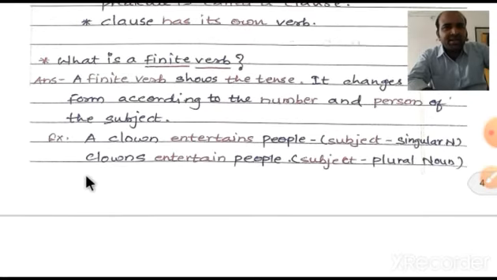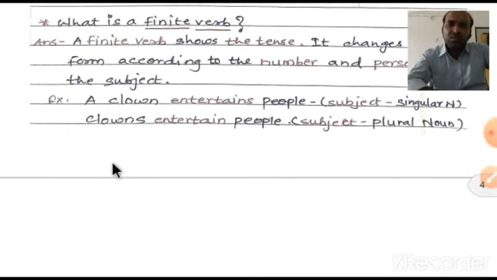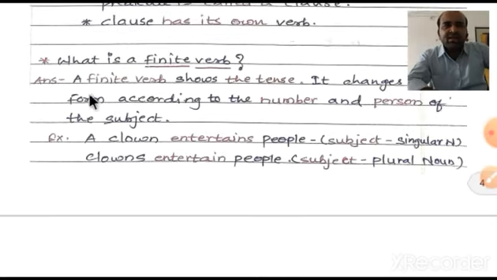Now look at another example, "clowns". Clowns shows the number of people here; there is more than one clown. So that is why "clowns entertain the people", which means the subject is plural now. According to it, we have also changed the finite verb. Now here the finite verb takes s or es, so it depends on the subject.